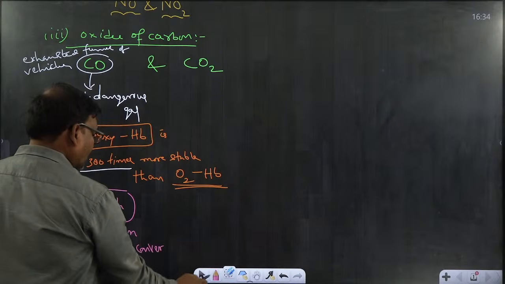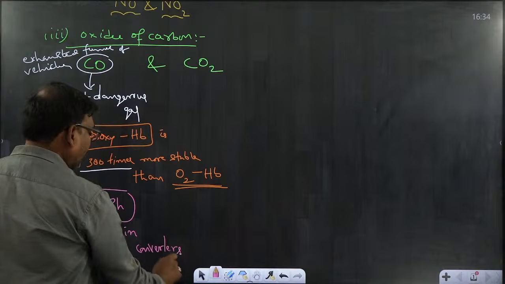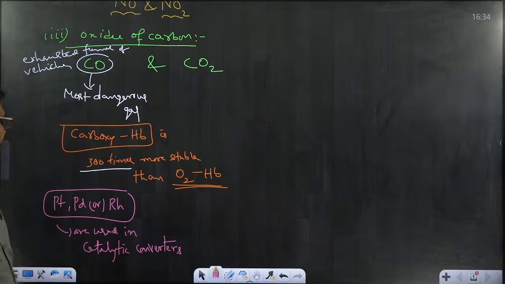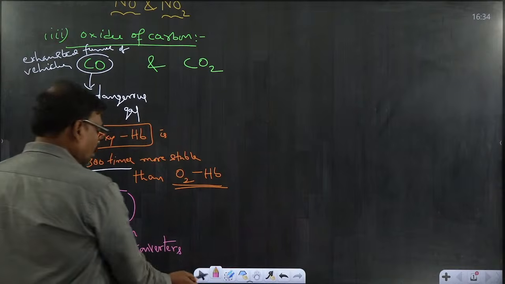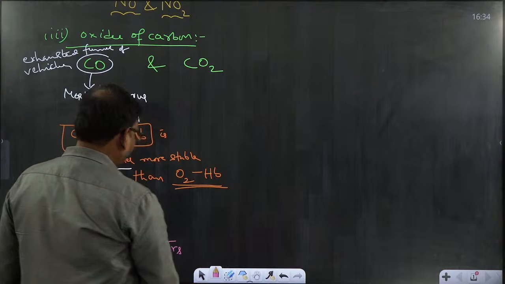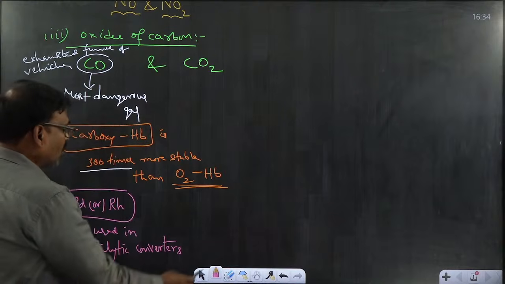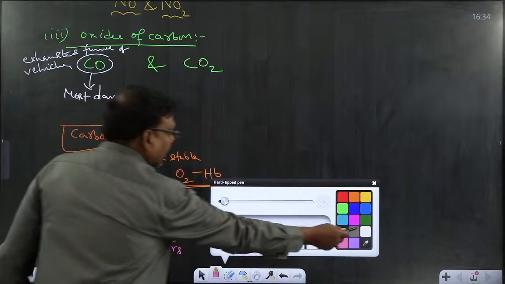These metals are incorporated in the exhaust fumes area. What happens? They catalyze the released carbon monoxide into carbon dioxide.